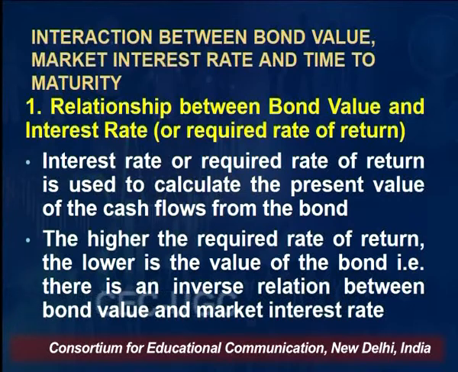That is in the form of interest, which the issuing company will be giving to the bondholders. So the bondholders will get an interest income on an annual basis or on a 6 monthly basis, or as the terms and conditions may be, right? And plus at the time of maturity, they will get a redemption value. So you calculate the present value of that redemption value and the stream of income. This present value is calculated with the required rate of return of the investors.